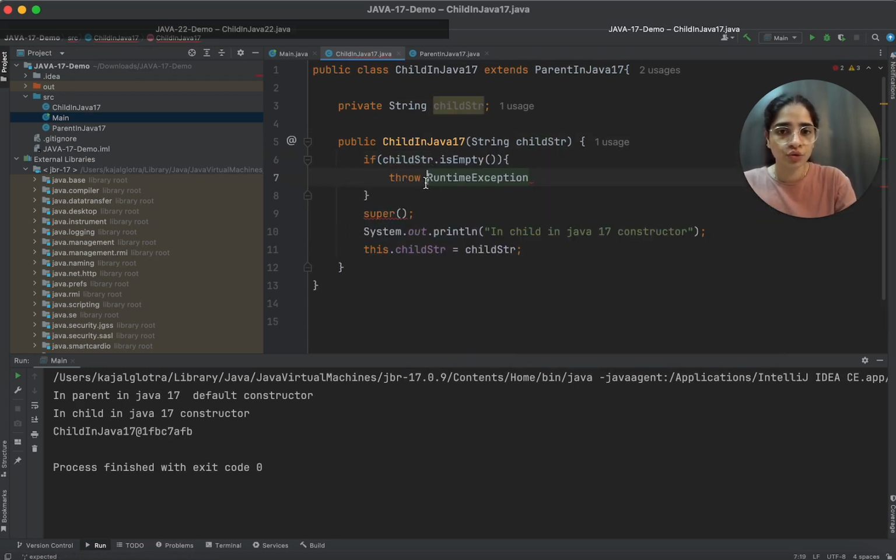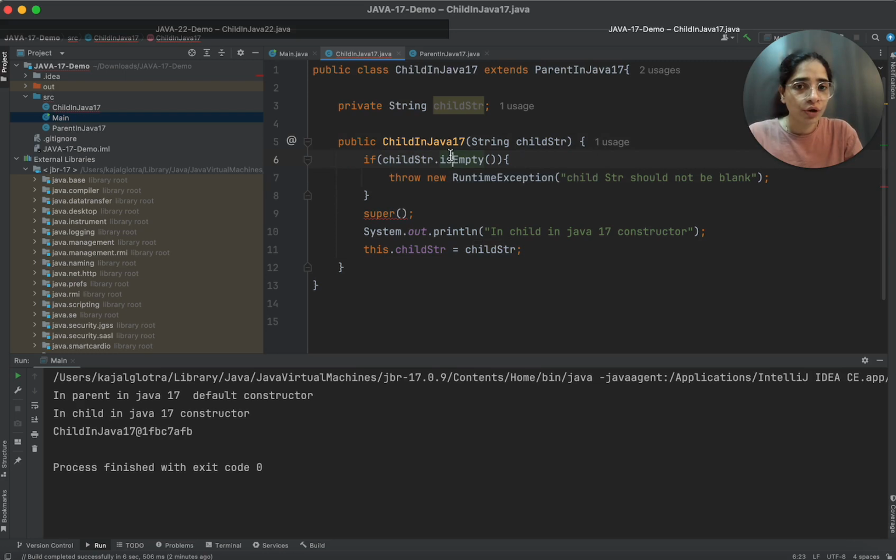I'll say throw new RuntimeException, child string should not be blank. I want to put a check that if this is empty, then no object creation should happen, and it should just throw an exception.